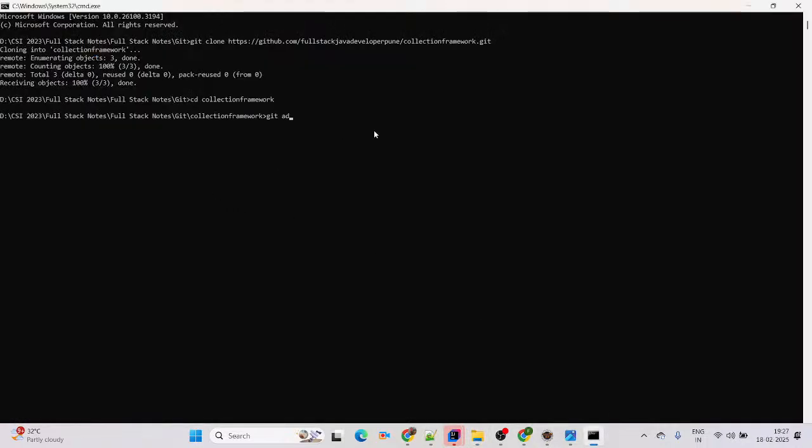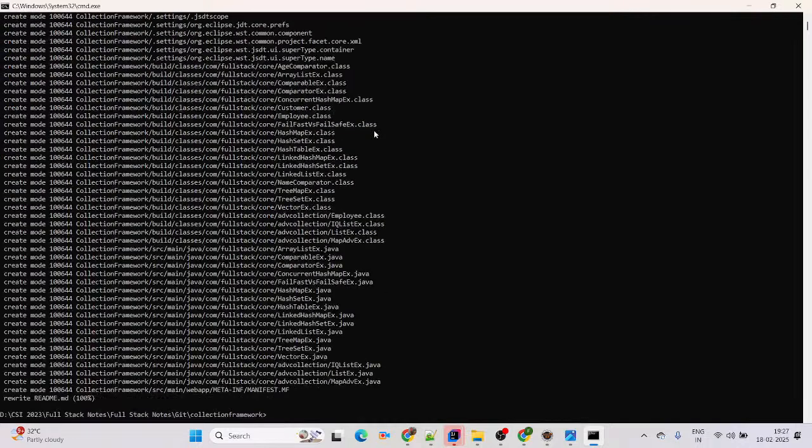Then use git add, then you can simply use dot, and then use git commit -m, and this is the message I'm giving: initial commit. If you want to follow Git GUI, you can follow. If you want to use Eclipse to commit the code base, you can follow this one. If you want IntelliJ, you can go to IntelliJ. I will recommend Eclipse for core Java, but once we start with Spring Boot, we'll go ahead with IntelliJ only.